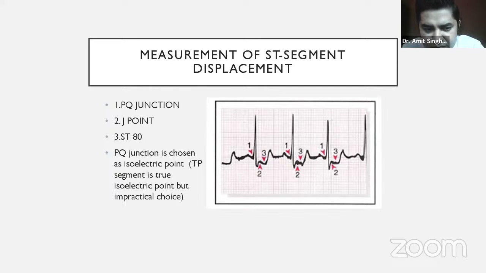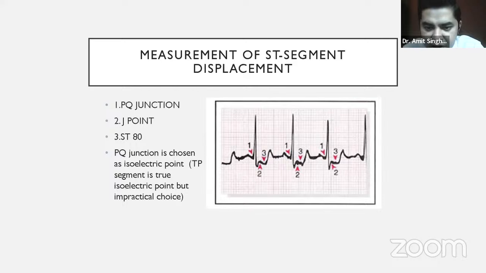ST80 is a term specifically used in the interpretation of the treadmill test, or cardiac stress test. It is nothing but the ST segment 80 milliseconds after the J point. We know that one small box is equal to 40 milliseconds, so two small boxes is 80 milliseconds. Two small boxes after the J point is called the ST80 point.